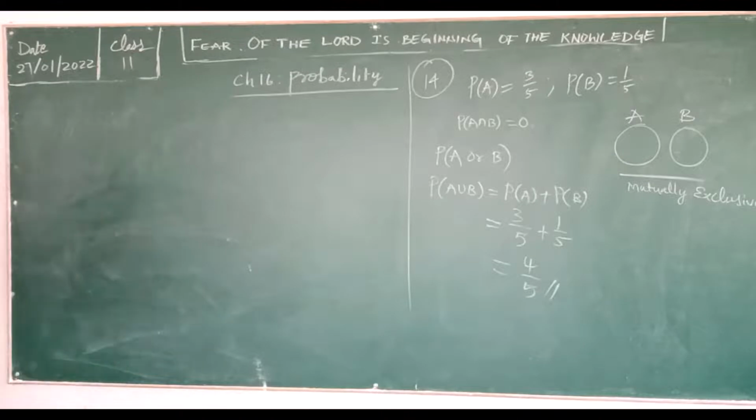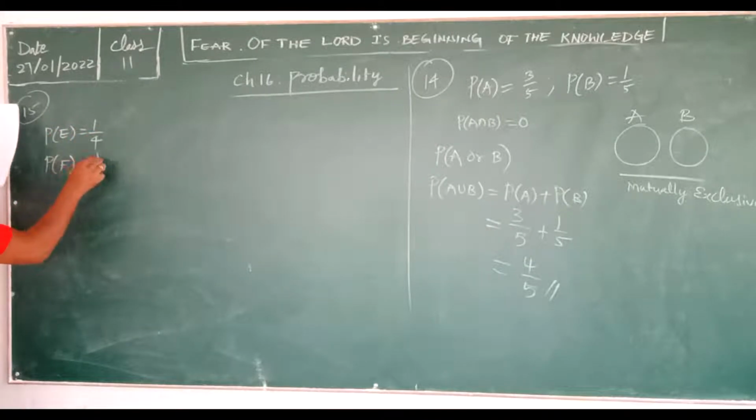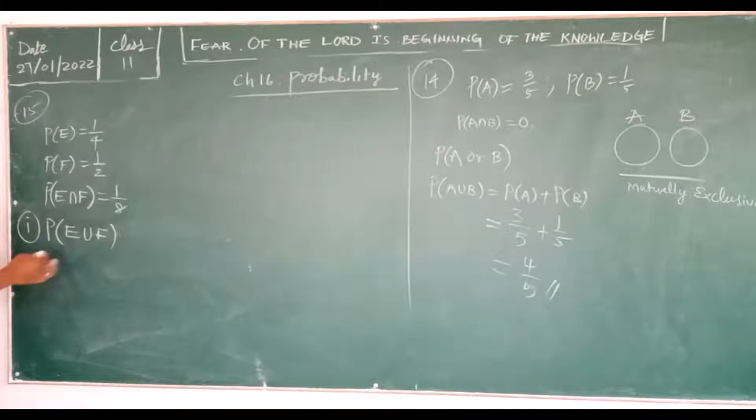So next we'll go for the next problem, the 15th one. If E and F are events such that P of E is equal to 1 upon 4, P of F is equal to 1 upon 2, and P of E and F, that means E intersection F, is 1 upon 8, then first I need to find P of E union F. Simple questions.